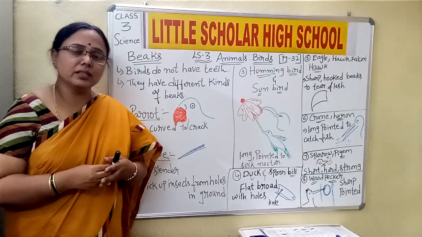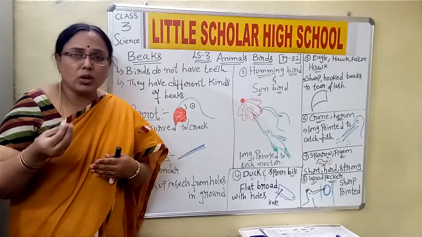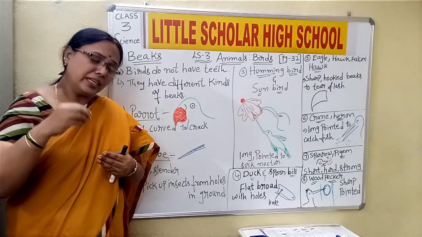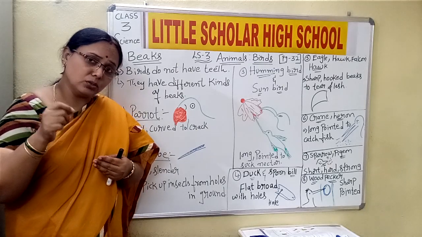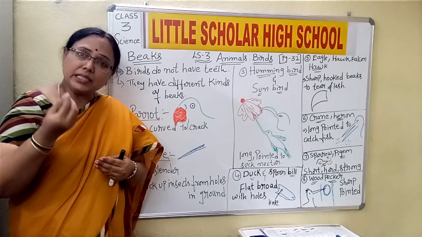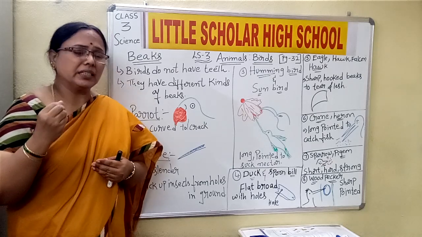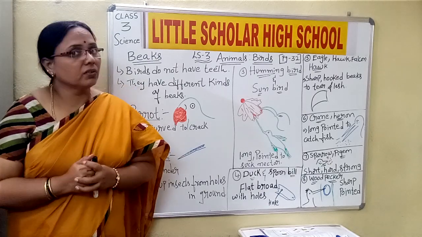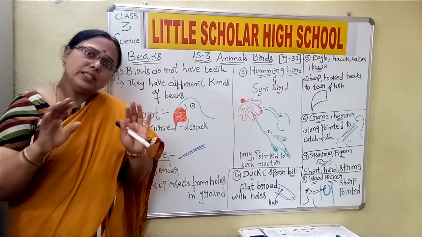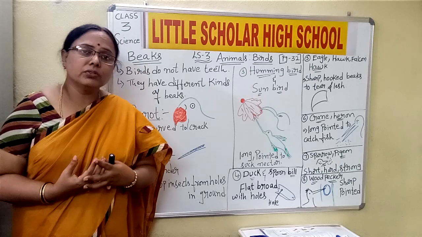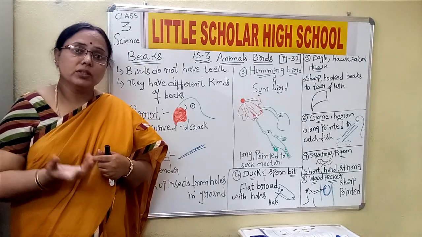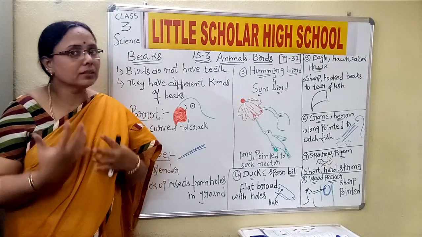Some may eat grains, some may eat very small insects, some birds dig deep into the soil and eat grains or small insects, and some suck the nectar from flowers. All these are the different methods for the bird to take food and survive.